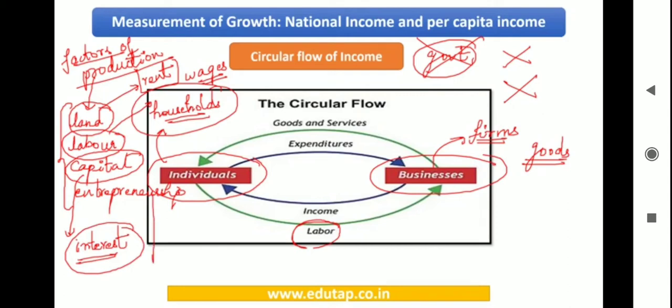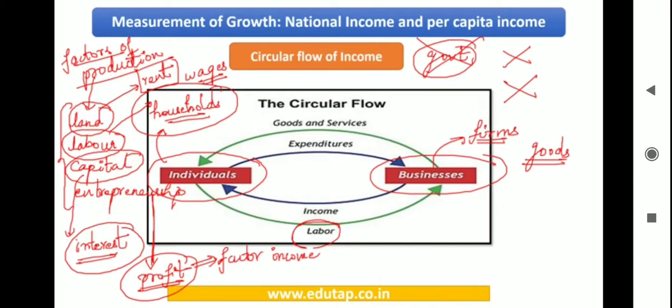Entrepreneurship, if someone is using their entrepreneurship skills and coming out with ideas and being a part of a firm, then they would be given profit sharing, or some profit they would attain out of it. So here again, profit is a factor income. If we summarize these things, what are the factors of production? Land, labor, capital and entrepreneurship. What are the factor incomes you have? You have rent, wages, interest and profit. Now all these things are coming into play here.